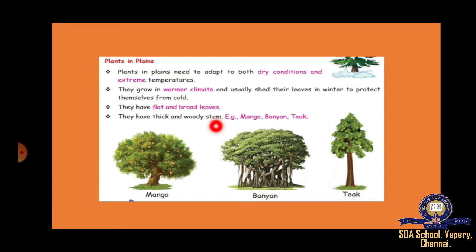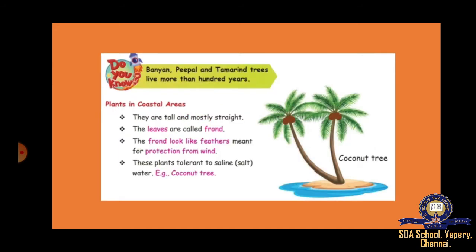Next one is plains. Plants in plains. Here, plains means dry and extreme conditions. Mango, banyan, teak, these all are plain trees. They have flat and broad leaves. And generally what we see, a thick and woody stem. Flat and broad leaves, thick and woody stem.